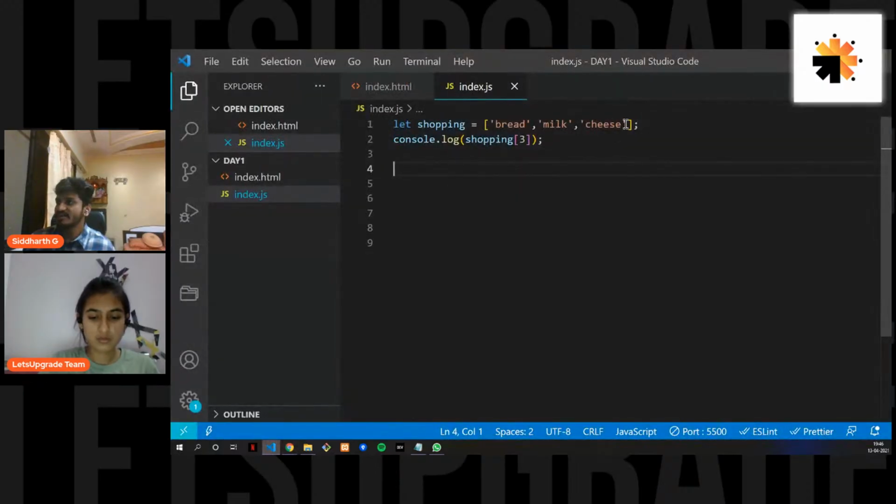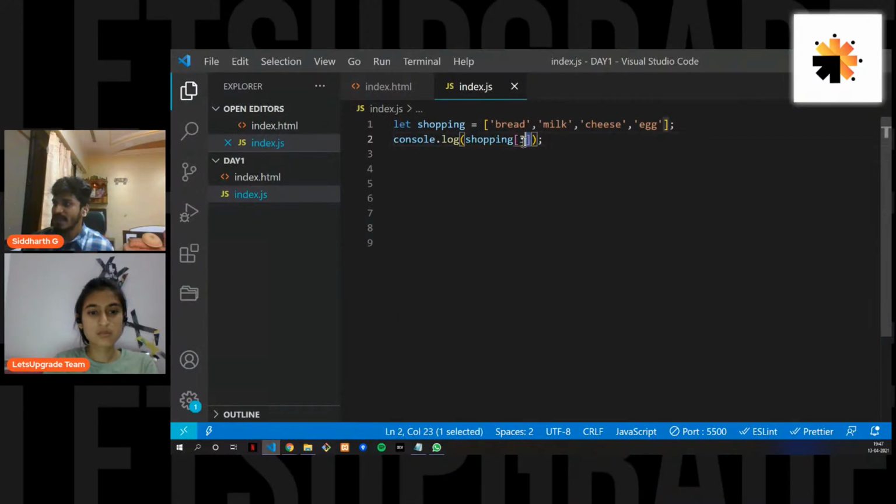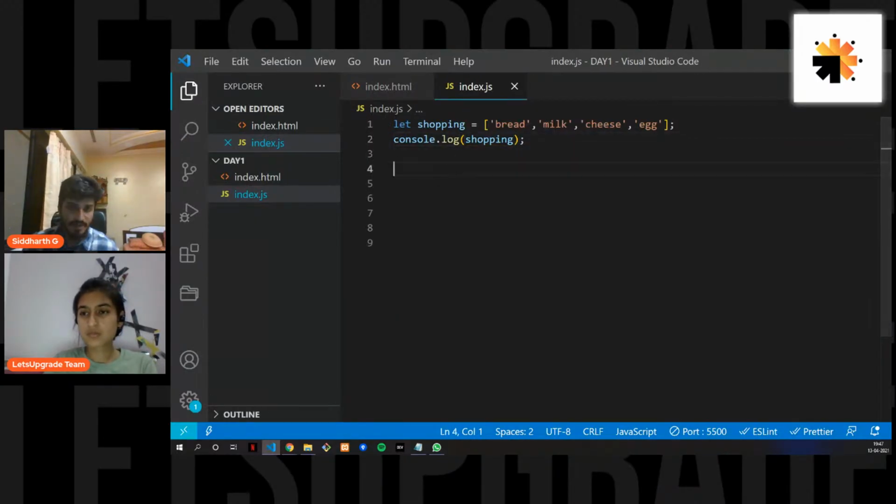The index 3 in this shopping array is not present, so it is undefined. What if I put in, let's see, egg? Now let's check. We do get egg, right? So this is how you retrieve data from the array. This is how you do an array operation.